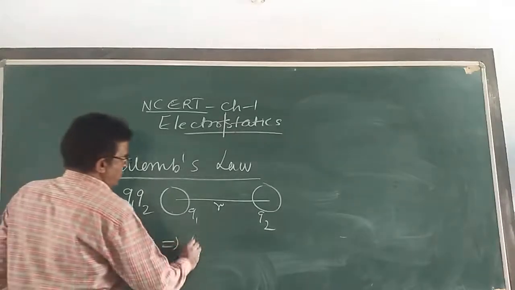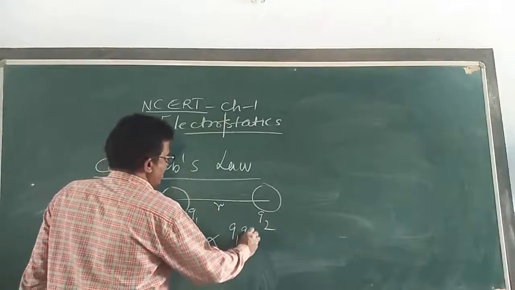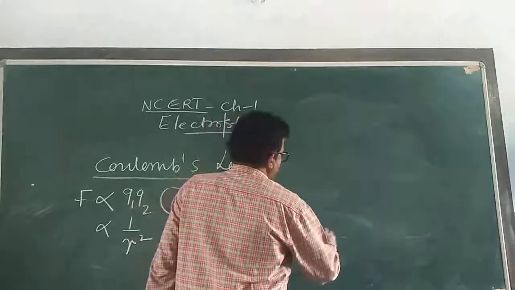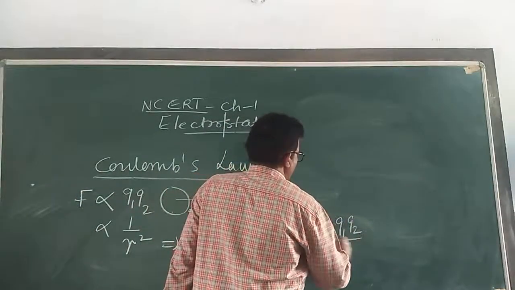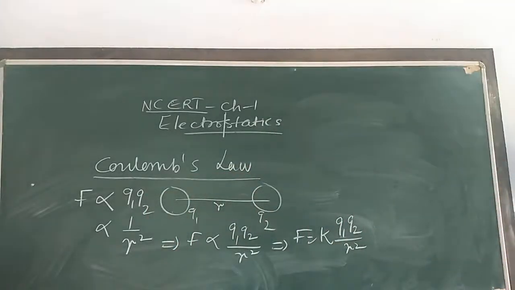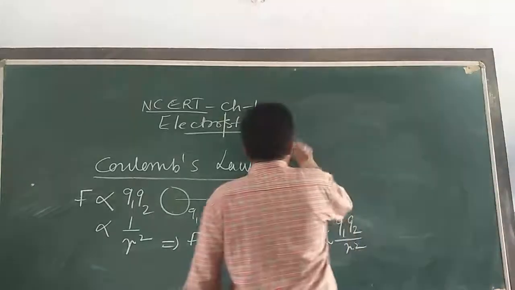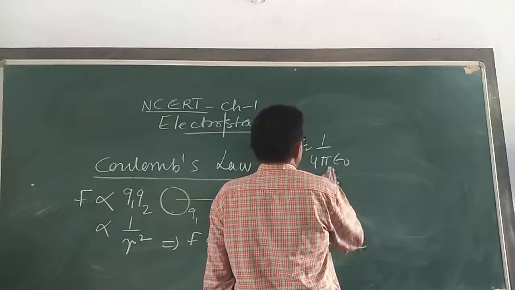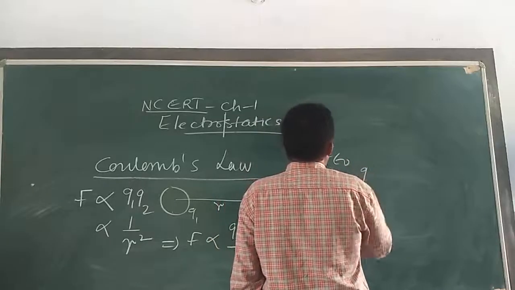So F is proportional to Q1 Q2 by R square, and the constant of proportionality here is K. So F is equal to K Q1 Q2 by R square. K is a constant, and the value of K is equal to 1 upon 4 pi epsilon naught, and that value is 9 into 10 raised to power 9.